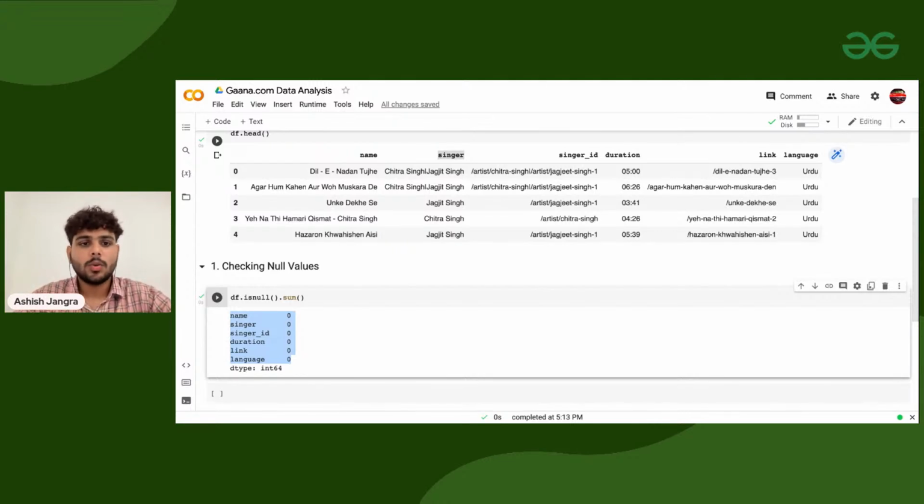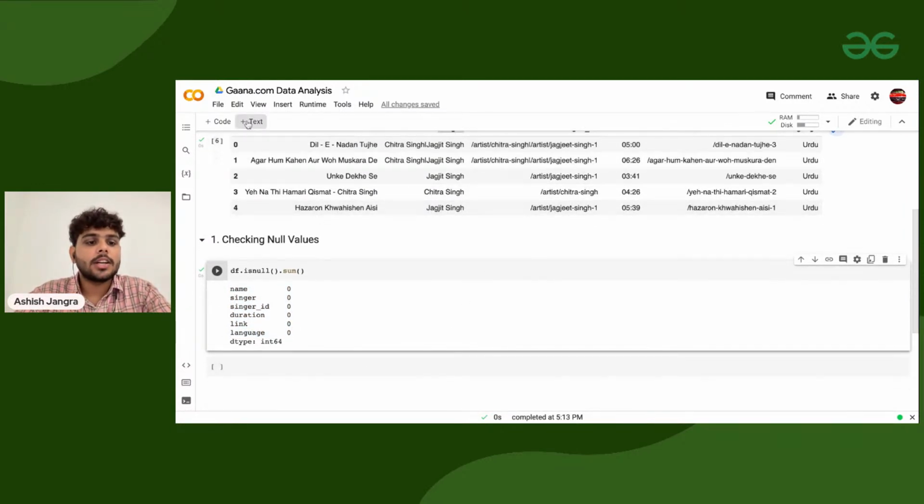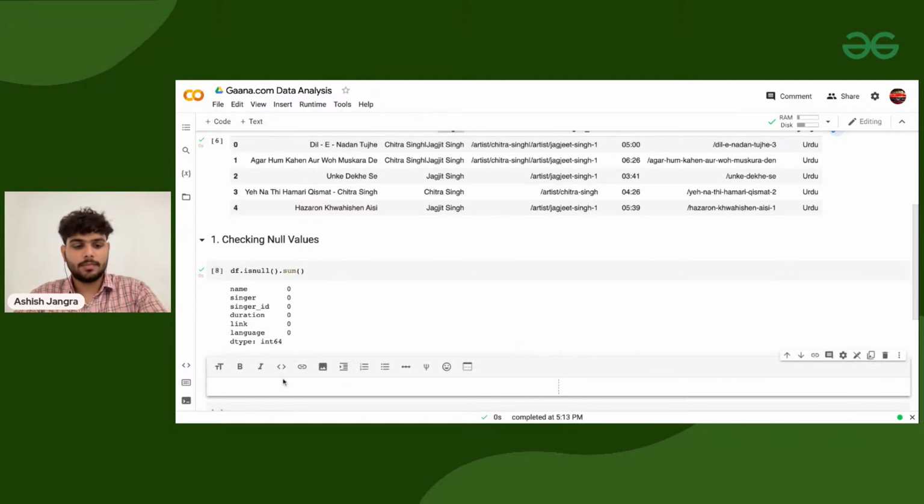Now, if there are any unnecessary columns, we need to remove those columns. In this data set, we just have 6 columns and all of the columns are important, so I'm not going to remove any. Sorted. Now, what should be the next step? Now I can start working on the data analysis part.